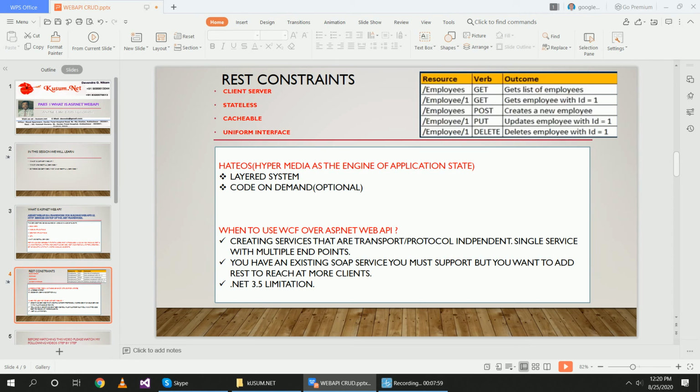So we are using Web API more. WCF uses HTTP, UDP and custom transport protocols, whereas Web API only uses the HTTP protocol. WCF is also good, but because of more architectural patterns, WCF is no longer used much, and there is the limitation of .NET 3.5. Right?